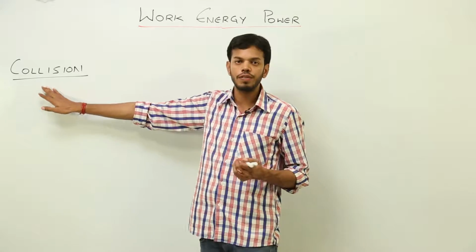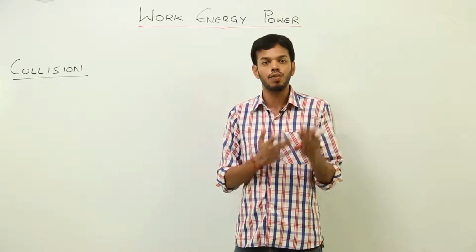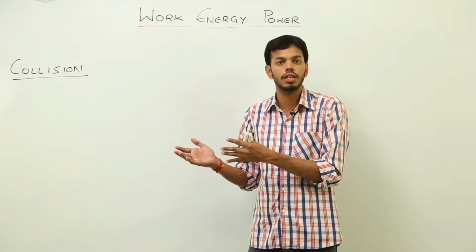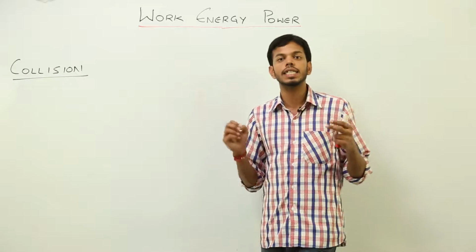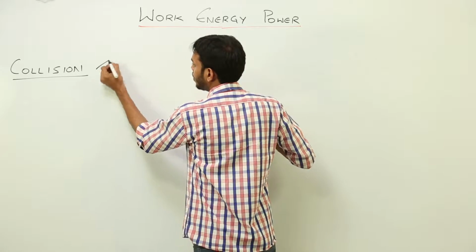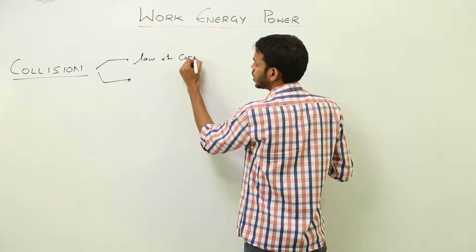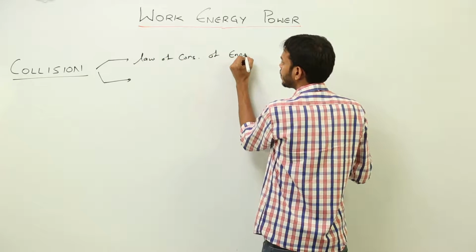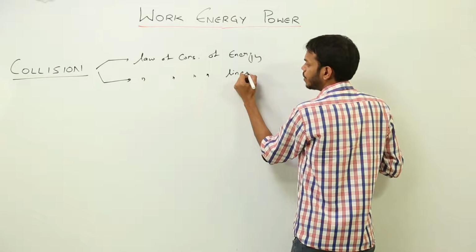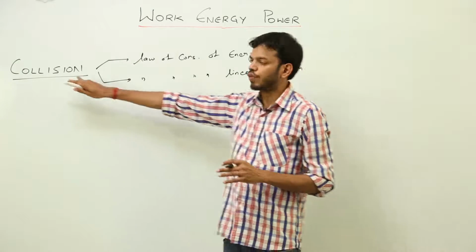So collision is this whole phenomenon. When we study it, we study all the forces involved in the process of collision. What happens to the energy of one body on the other body, or what is the effect of force applied by one body on another body, right? So we have to take energy conservation and momentum conservation into account. This is basically governed by two major laws, that is the law of conservation of energy and the law of conservation of linear momentum, right? These are two governing factors for any sort of collision.